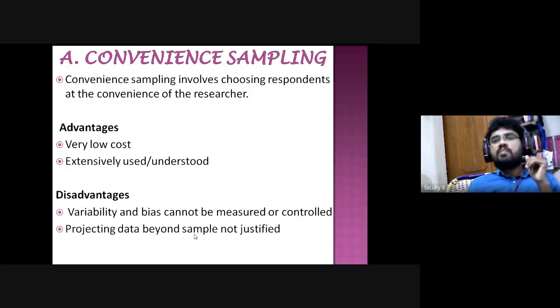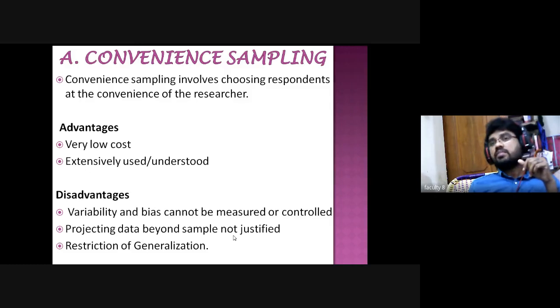And projecting data beyond the sample is not justified. When we are doing research and applying the convenient sampling method, projecting the data beyond the sample cannot be justified. When you take a sample on the basis of the convenient sampling method, the results cannot be accurate sometimes. That is unjustified.